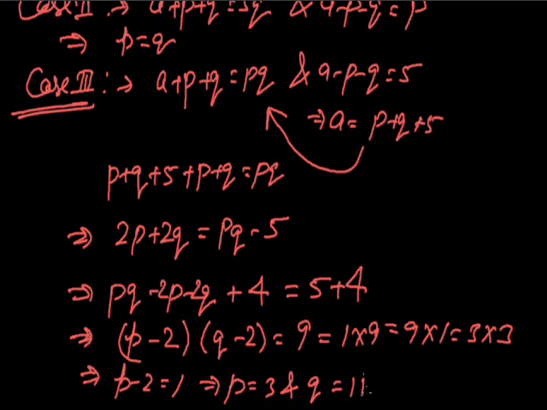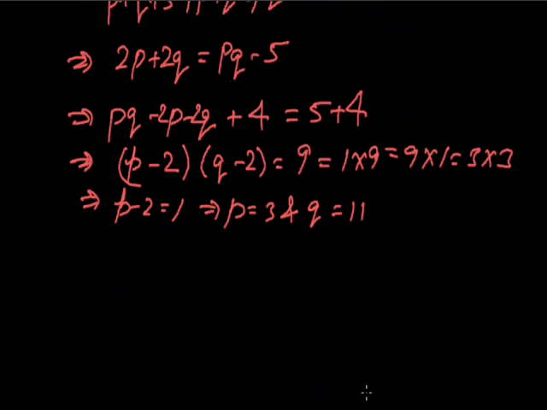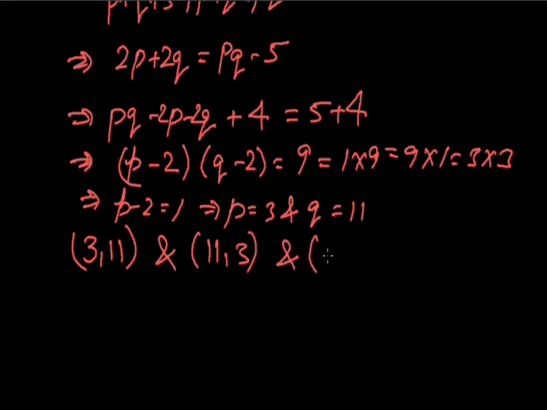That is what we concluded in the first and second relation. So the final result of (p, q) may be given as (p, q) is equal to (p, p), where p is a prime, for all primes. This will satisfy, union (3, 11) and (11, 3). That is the solution of the given question.